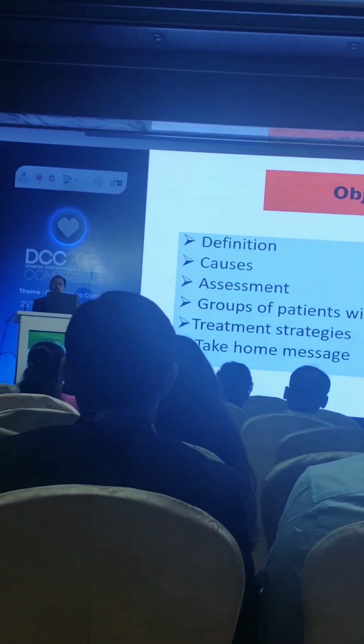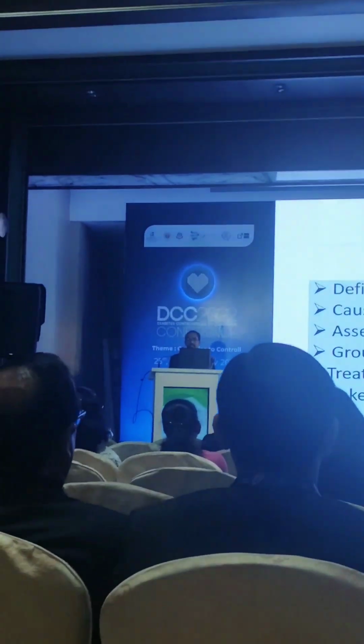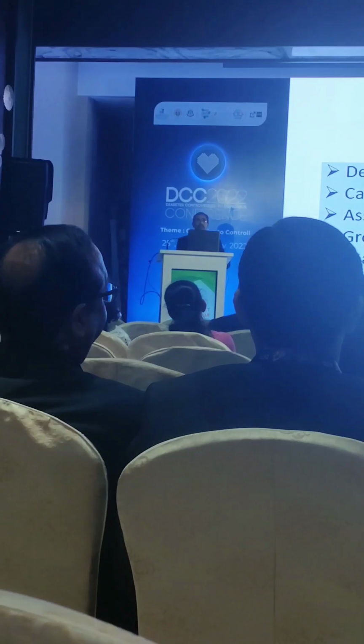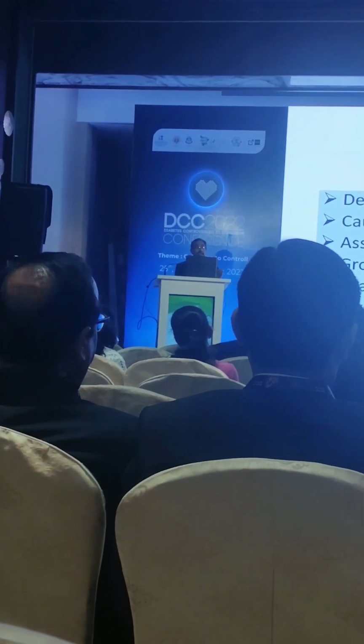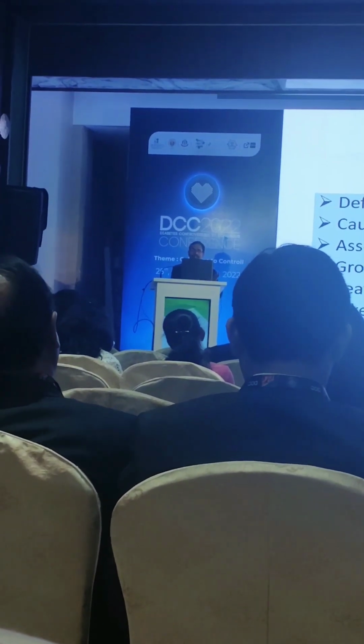So in this session we'll just see what is the definition, because the definition is a little bit confusing. Nowadays, hardly do we use this terminology like brittle diabetes. We use unstable diabetes. Previously, they used to say that it's a brittle diabetes, but nowadays we say it as an unstable diabetes. So what is the definition of that?